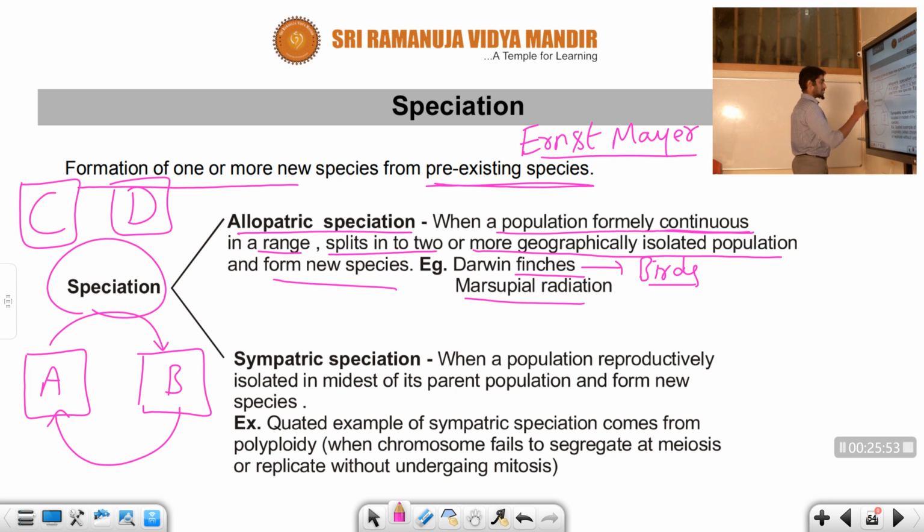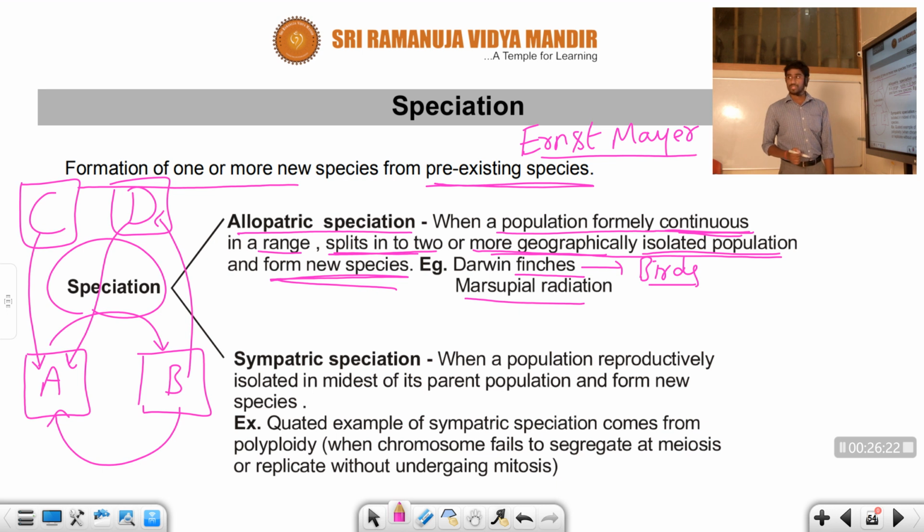Chances may arise for C to A, B to A, D to A, any possibility. The population formed continuously in a range is split into geographically isolated areas A, B, C, D, and that forms a new species. So how is the new species formed?